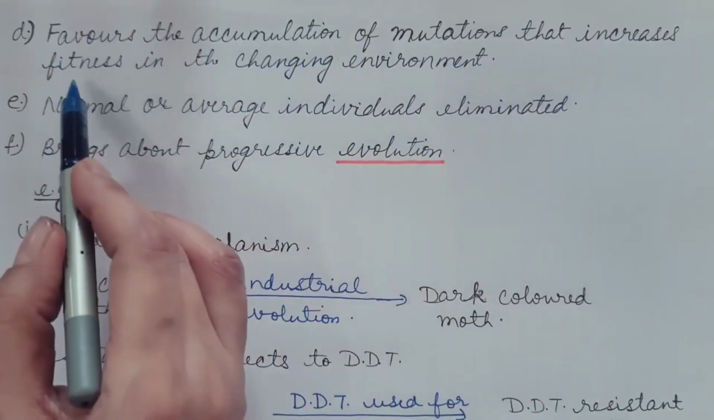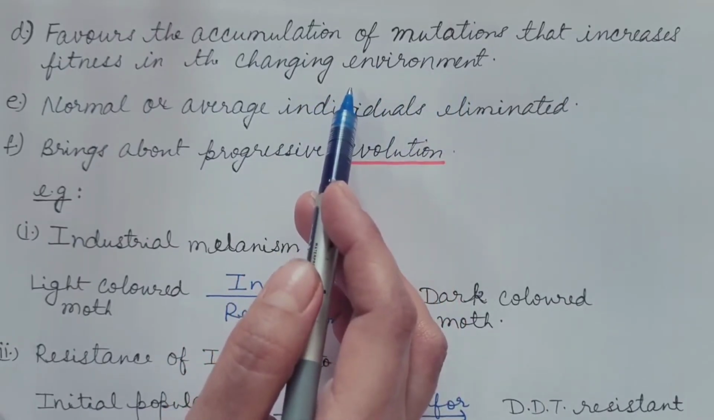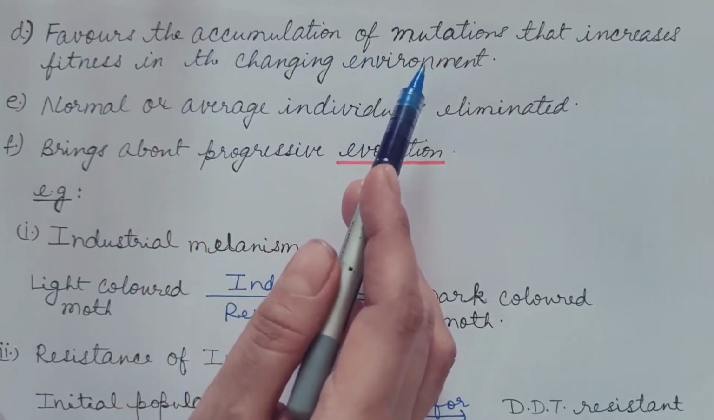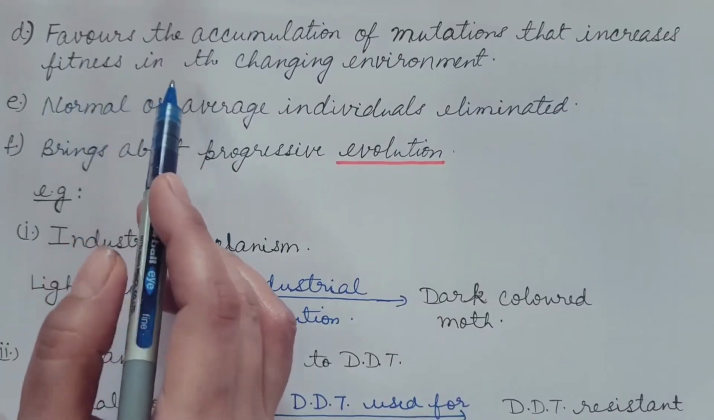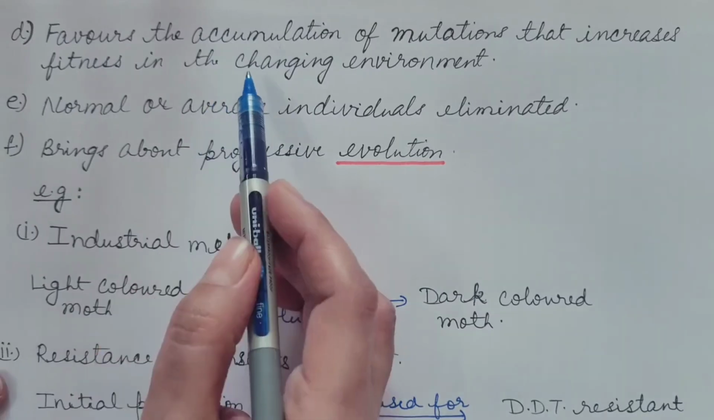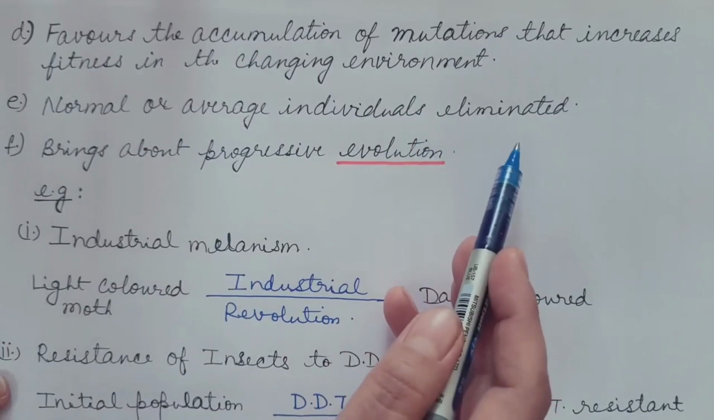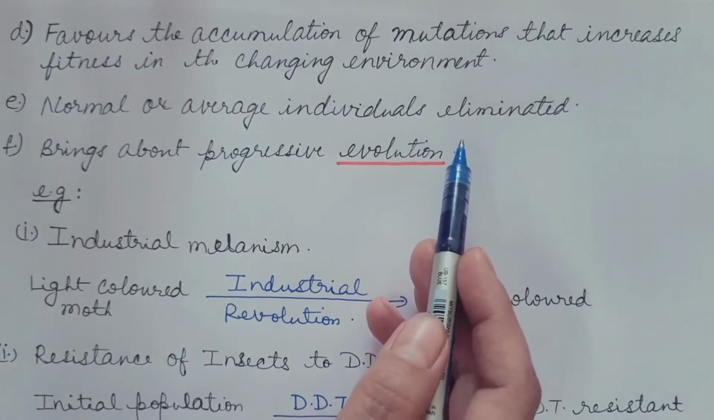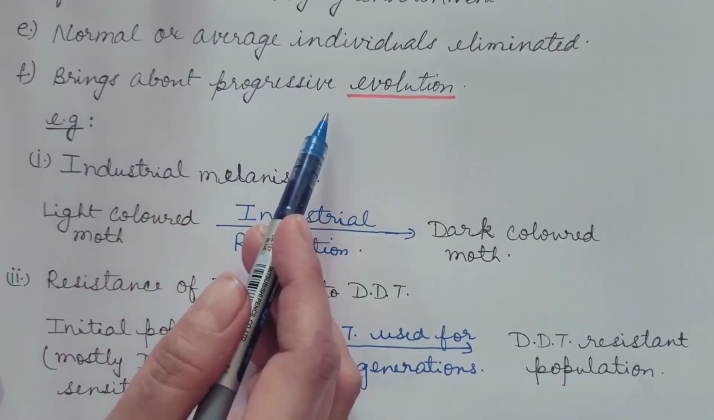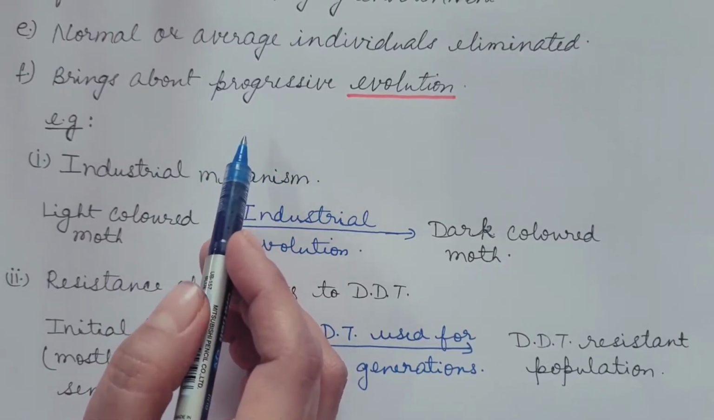Favors the accumulation of mutations that increase fitness in the changing environment. Because the environment is changing, the population or the individual should also change. So it favors the accumulation of the mutations that increase their fitness in the changing environment. That means it results in the change in the population in order to get adapted to the changing environment. Normal or average individuals are eliminated because individuals that are extremes are favored. It brings about progressive evolution. We have already seen that it shows the shift in the population.